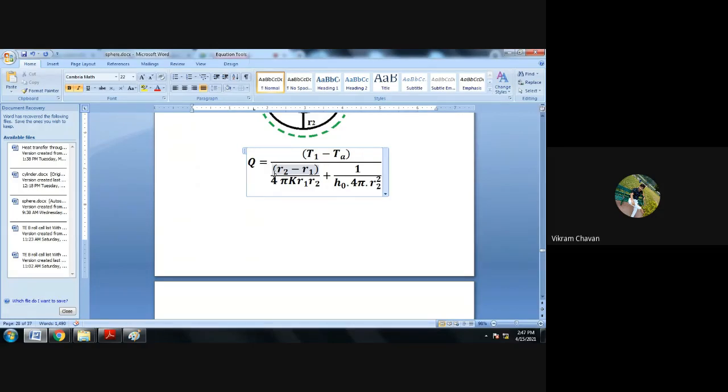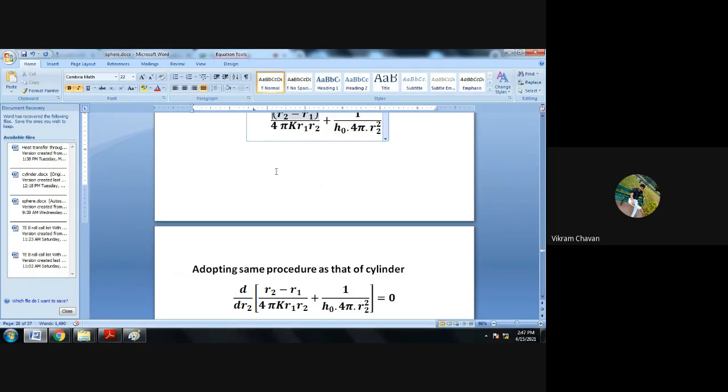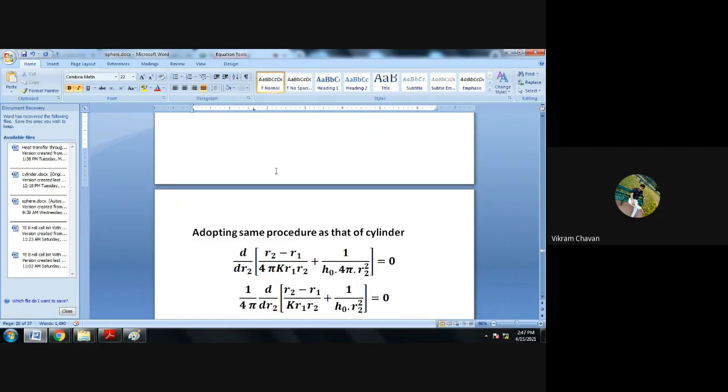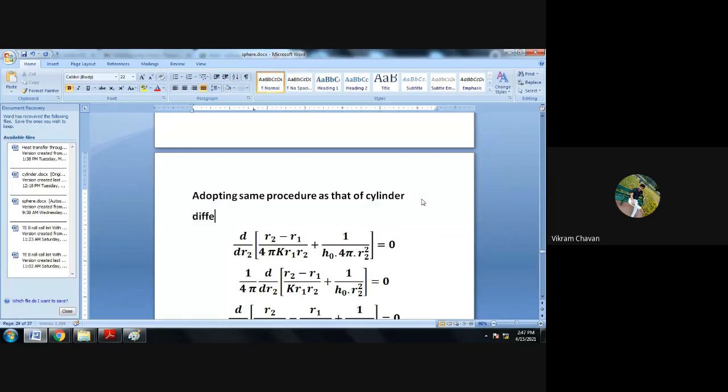So R2 is the variable, and once again in case of the sphere we differentiate the denominator with respect to R2, adopting the same procedure as that of the cylinder.